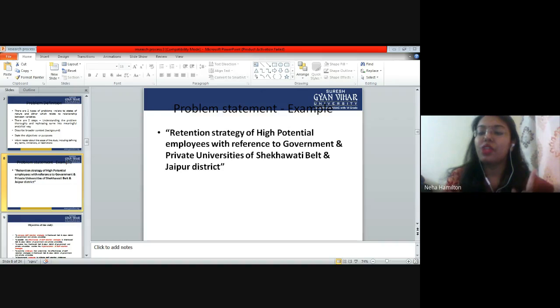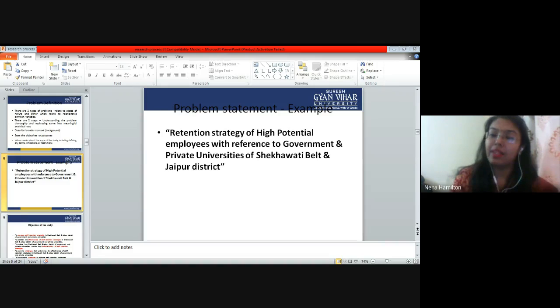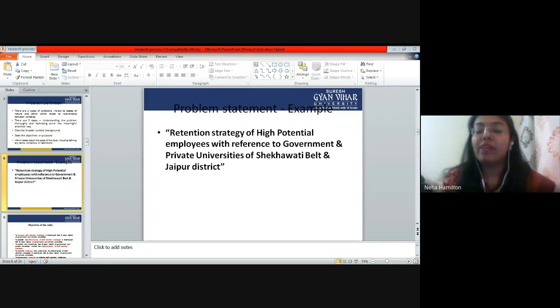What is retention strategy? Whatever strategies you are applying to retain employees in an organization, that is called retention strategy. So what are we studying? Retention strategy of high potential employees, that means the people who are generating high revenues for the organization, with reference to government and private universities of Shekhawati belt and Jaipur district.